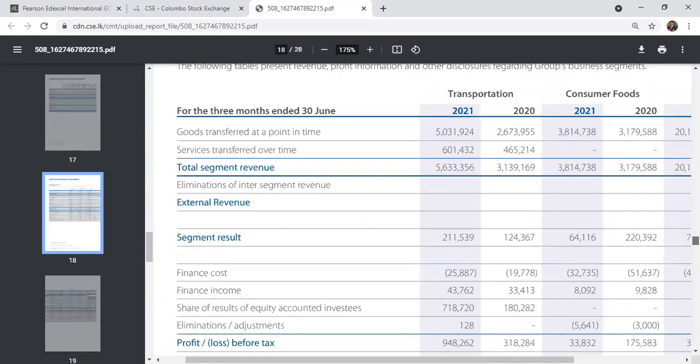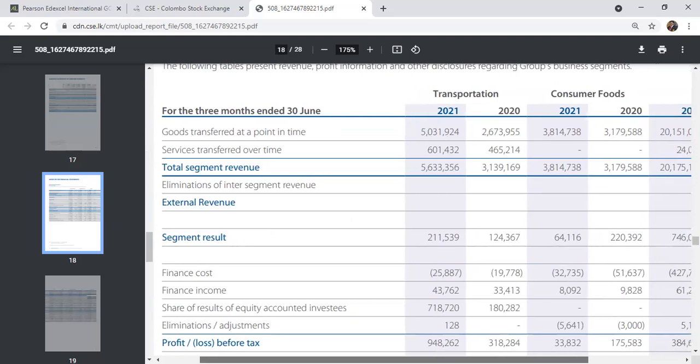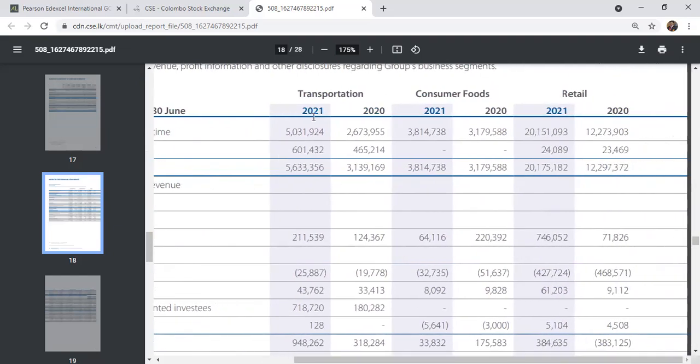If you go to this section, you can see the revenue coming from the business segments they have: transport and logistics, and then consumer food. Transportation increased from 2020 to 2021, from 2 billion to 5 billion. Consumer goods also increased, mainly their food section, Keells Food Products, from 3.1 billion to 3.8 billion. In the retail section, especially Keells Supermarkets, you can see a massive gain from 12 billion to 20 billion, because a lot of people these days are ordering online. So it's a good time for them.